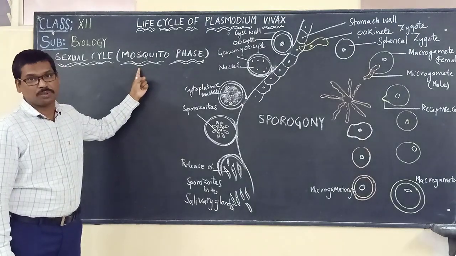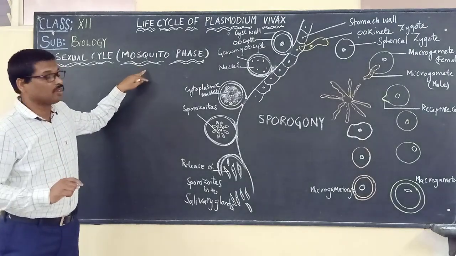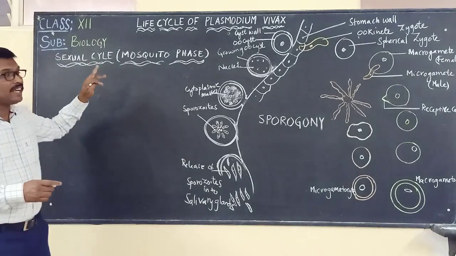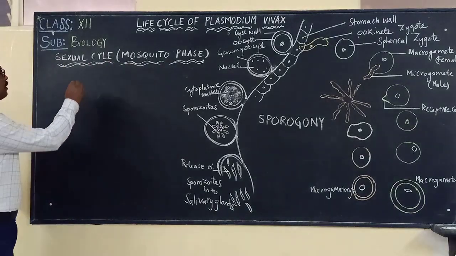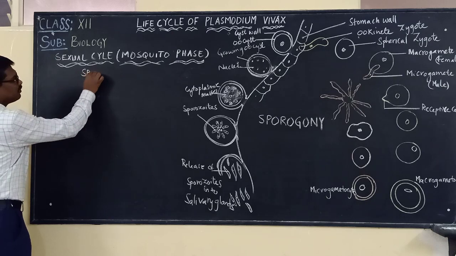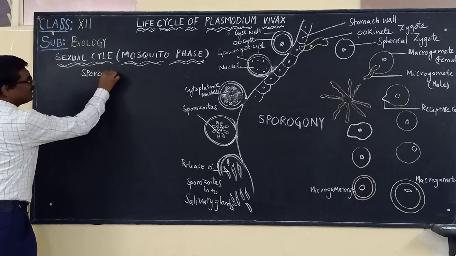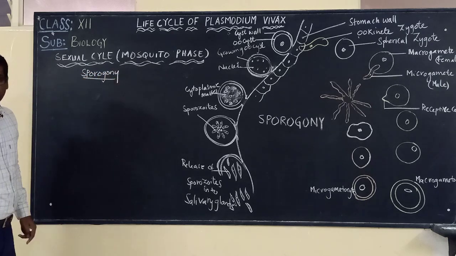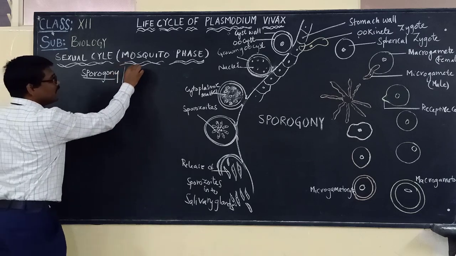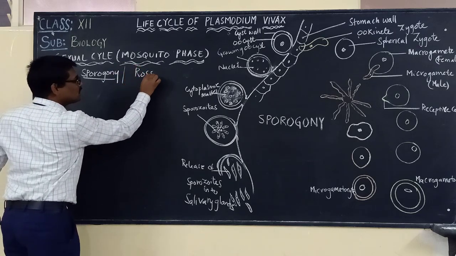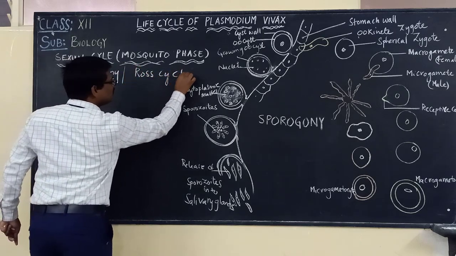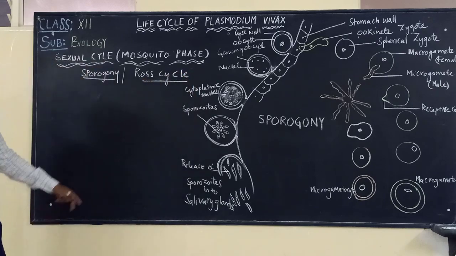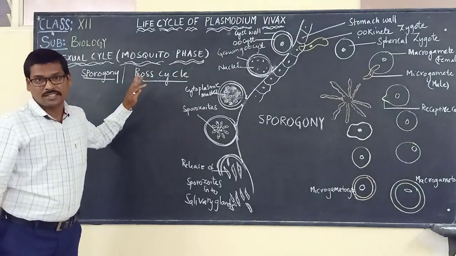Please remember, the female Anopheles mosquito. It is sporogony in the female Anopheles mosquito, or otherwise it is also called the Ross cycle. Please remember this.